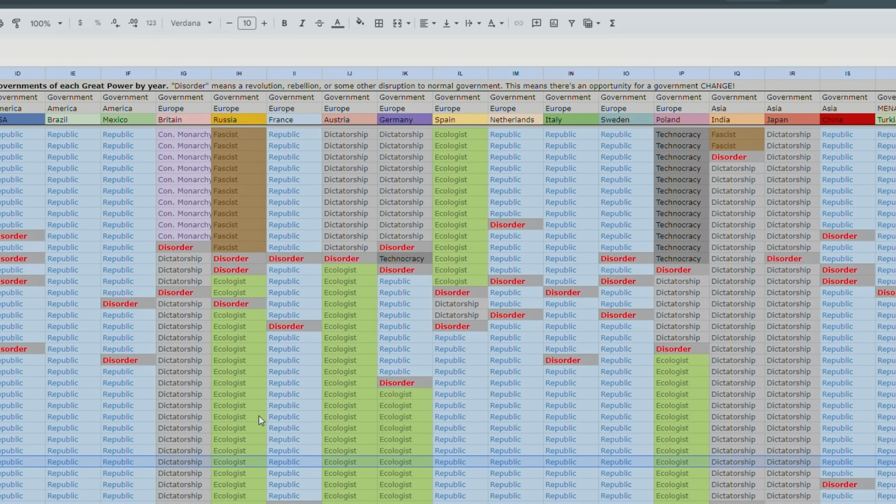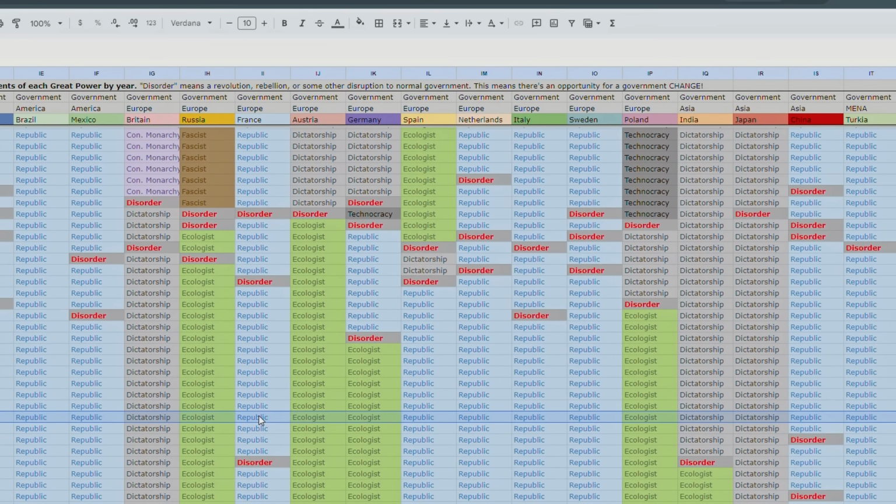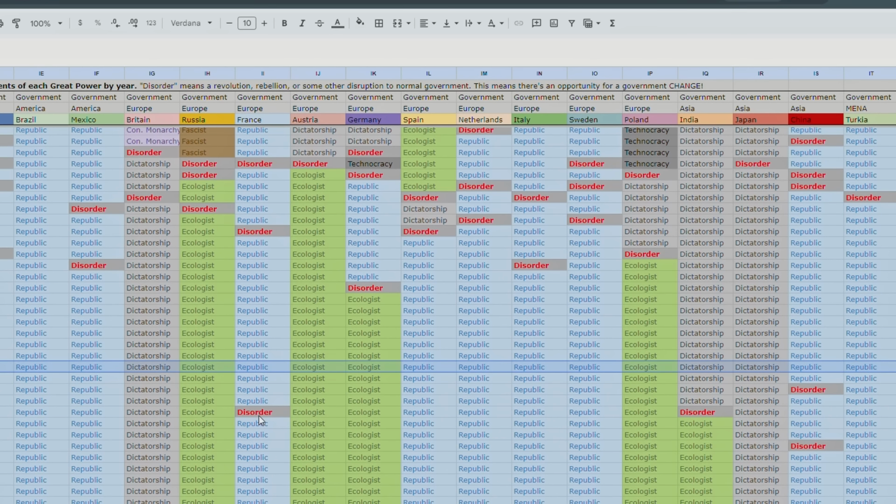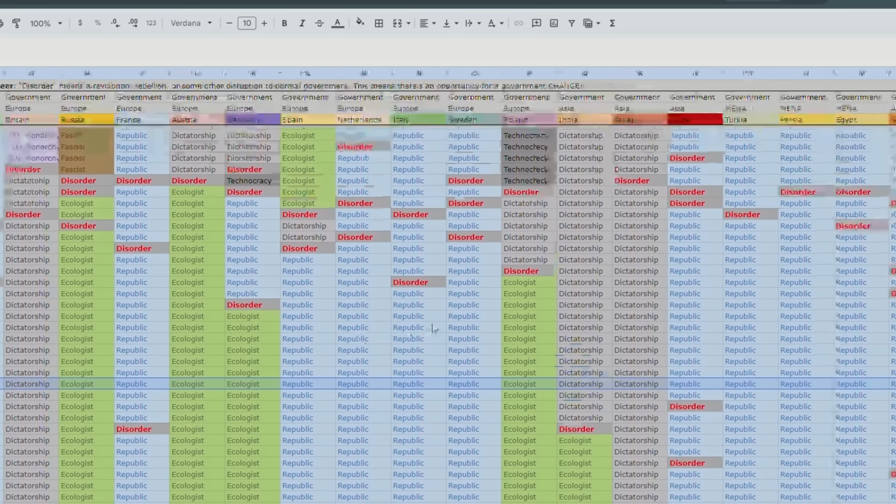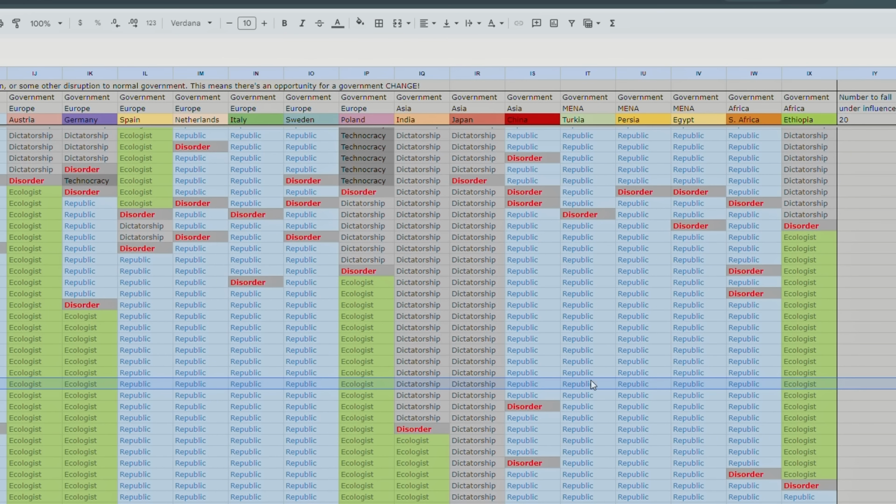Russia is another ecological dictatorship. I guess ecological dictatorships are just randomly very popular unless I made a mistake in my code, in which case I'll fix it by the time you guys get it. Okay, so Russia is ecological, but we wanted to see Turkey. And so Turkey is a democratic republic, and then Persia is too. So democratic peace theory is bunk.